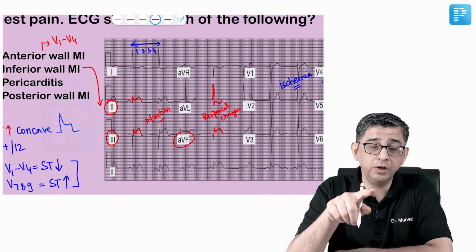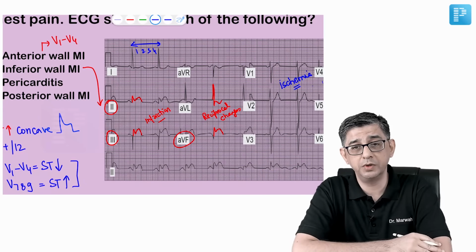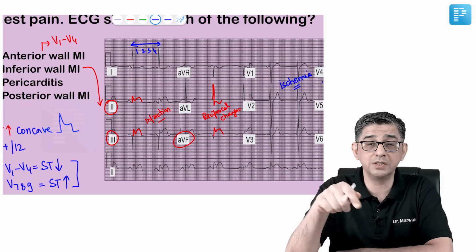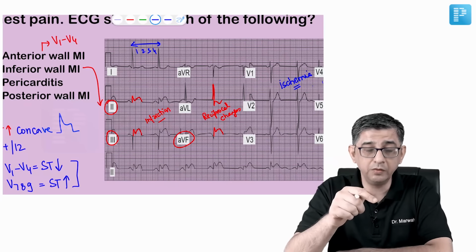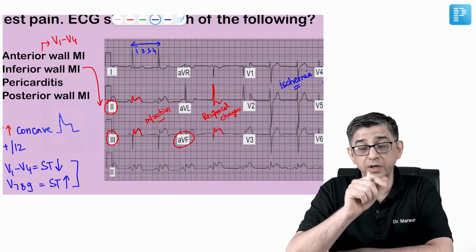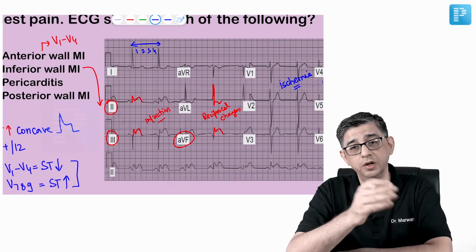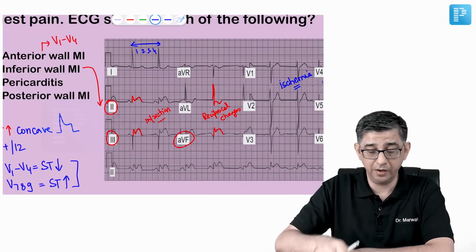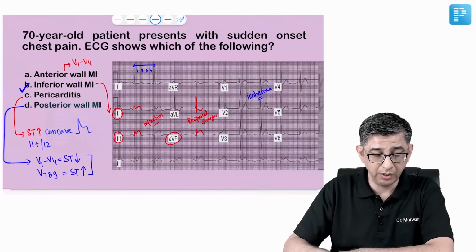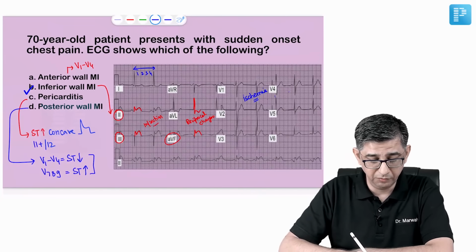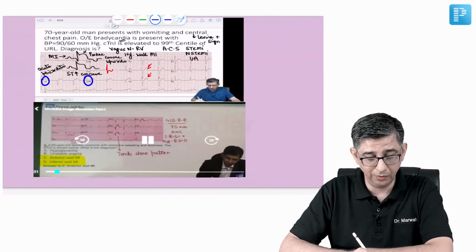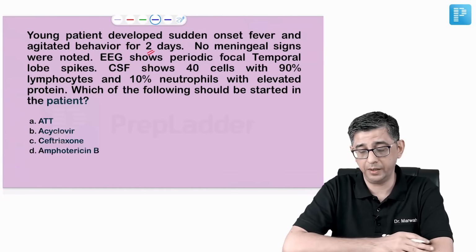You can see that the RR interval in this patient gave a heart rate on the lower side of normal. In anterior wall MI, there is always sympathomimetic stimulation, which will result in tachycardia. But in inferior wall MI, it is the vagus nerve that is involved, and vagus nerve involvement causes the heart rate to go on the lower side. So here, the heart rate is on the lower side. That would be supplemental information that could be provided to you in the exam, and you must pay attention to the heart rate.